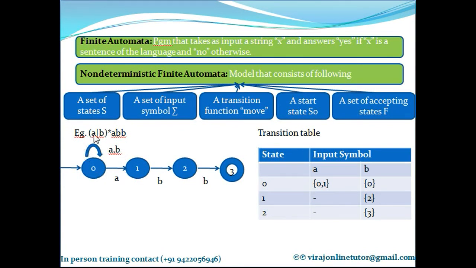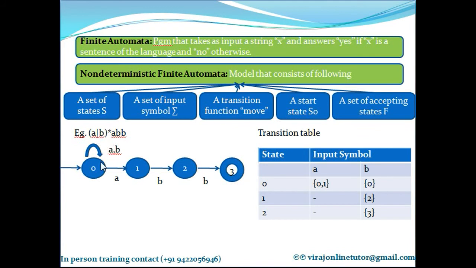I'm not sure whether the input is going to be A or B. That's why it is OR. So for this particular arc, I am writing A comma B. That means it is A or B. So if it is A or B, go to the same state. The reason is that if A or B is repeated 0 times, then this won't be executed, and I directly go to A, B, B, which is a concatenation.